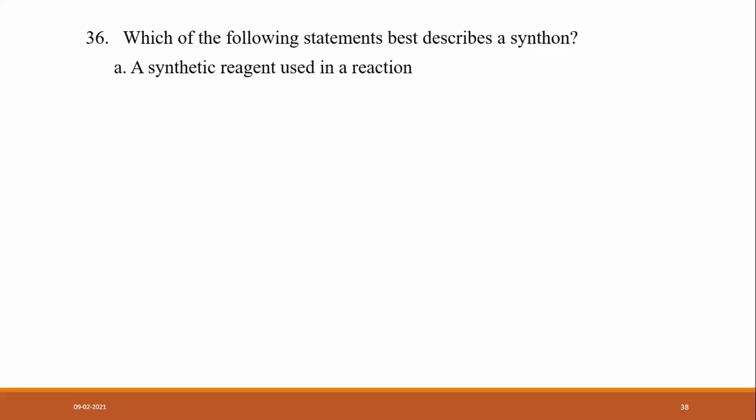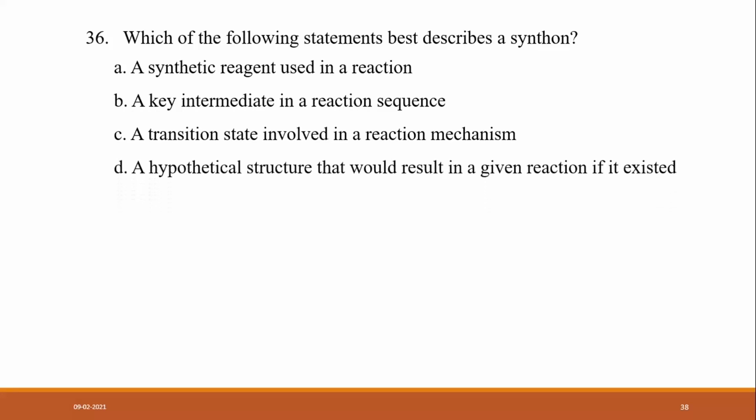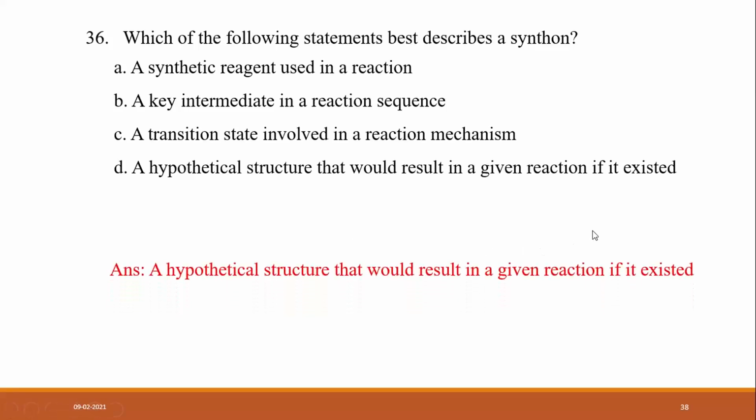A synthetic reagent used in a reaction, a key intermediate in the reaction sequence, a transition state involved in the reaction mechanism, or a hypothetical structure that could result in a given reaction if it is excited.